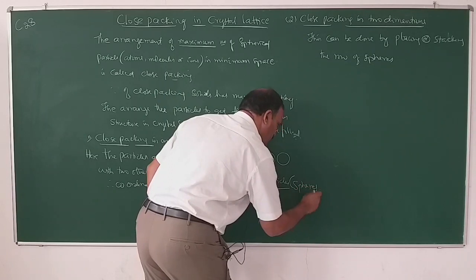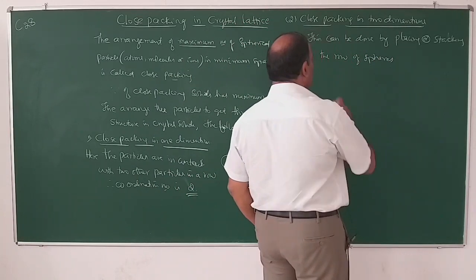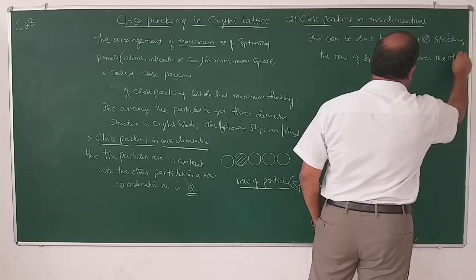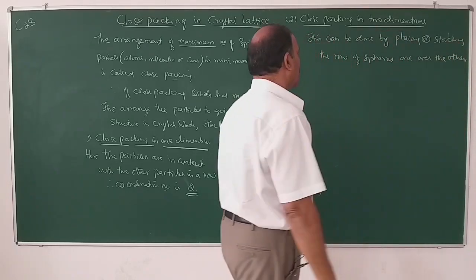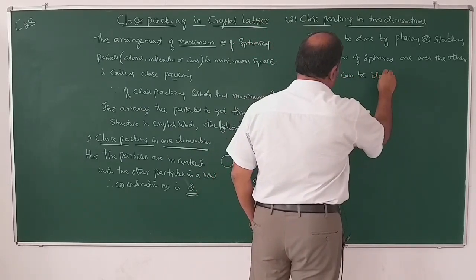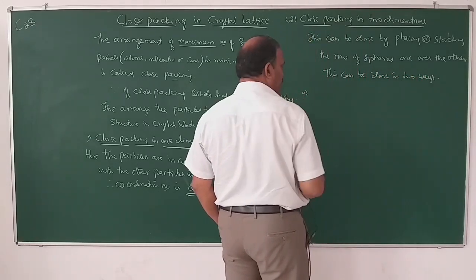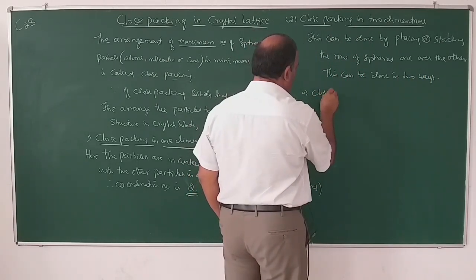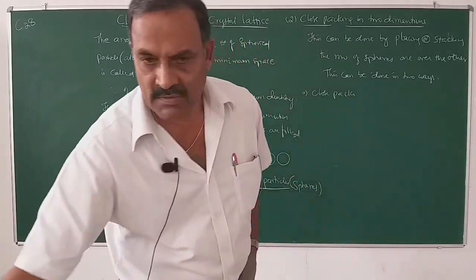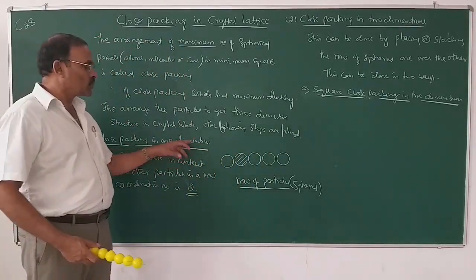Here the particles are assumed to be spheres. By stacking or placing the row of spheres one over the other, this can be done in two ways. Number one, square close packing.